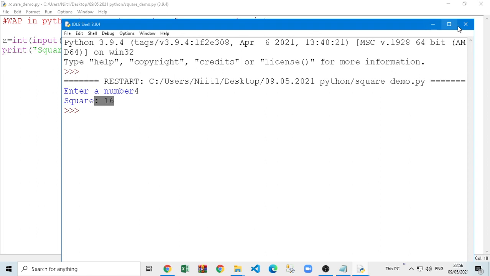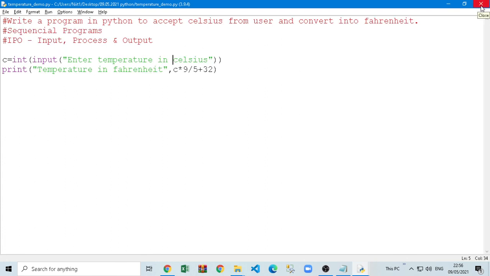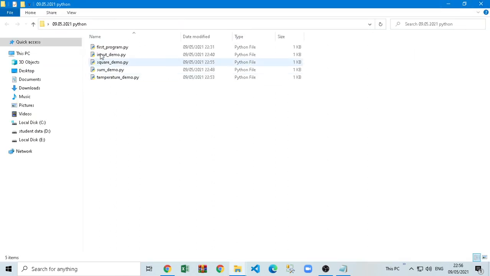So this question is also same. There are a lot of questions which are all same. Okay, so this is for this session, this is for the video. Now we created almost 5 files here. The first file was just printing a message, other files for calculation. There are many things like this in programming which you should first know before starting with programs, right? So I'm going to upload all these files in the description. You can download them, but I will suggest you don't directly download and try to run them.